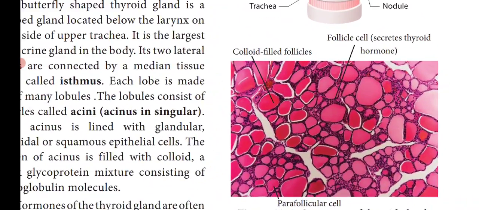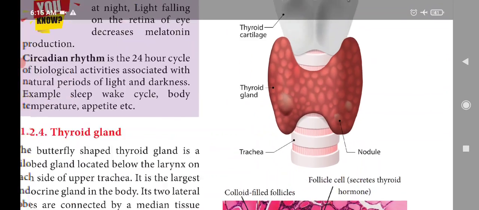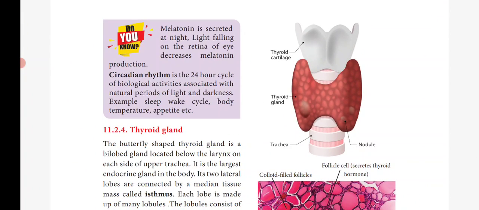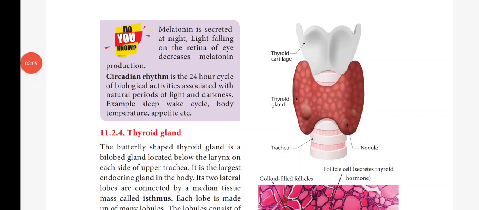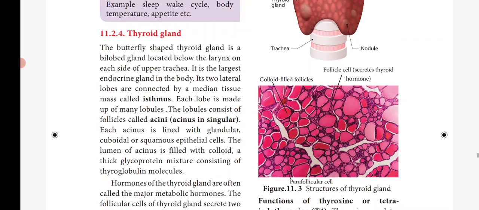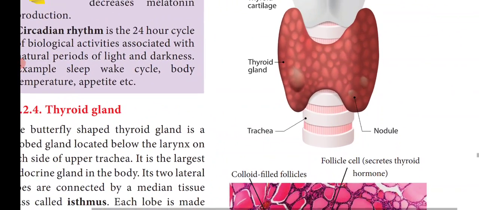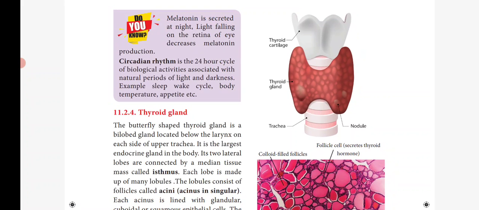Next we will discuss the thyroid gland. Here you can see the picture of the thyroid gland. The thyroid gland is a butterfly shaped gland. It is a bilobed gland.